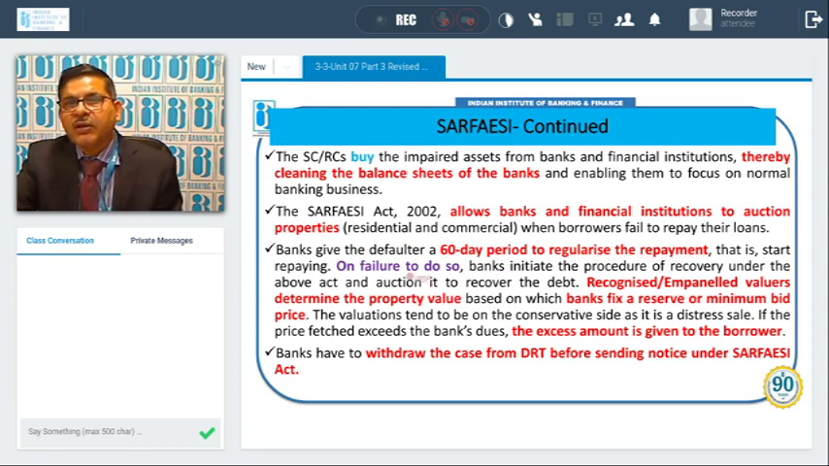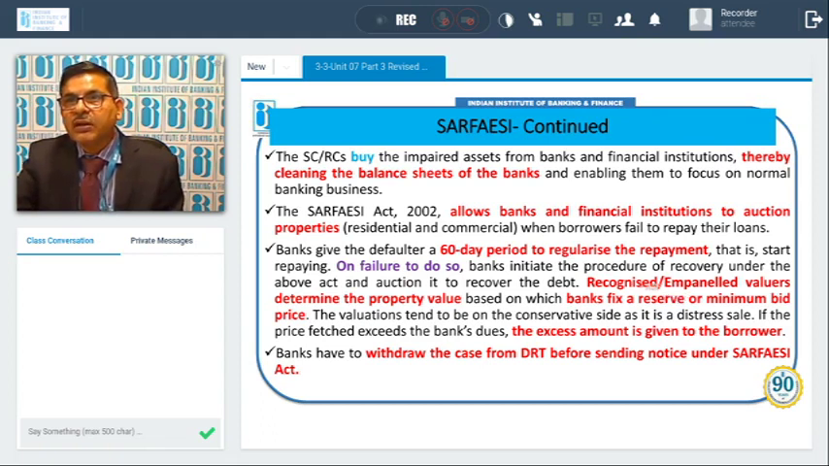That is, start repaying. On failure to do so, even after the notice, if the company or the unit is not repaying the dues, banks can initiate the procedure of recovery under the above Act and auction the property to recover the debt. Recognized empaneled valuers determine the property value. So this is also a contentious issue. What will be the value of the property? For how much amount have you sold it?